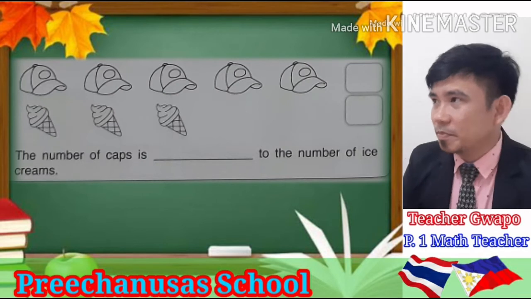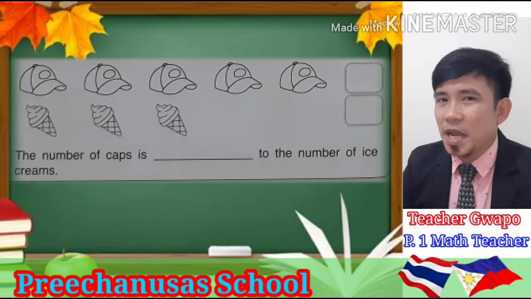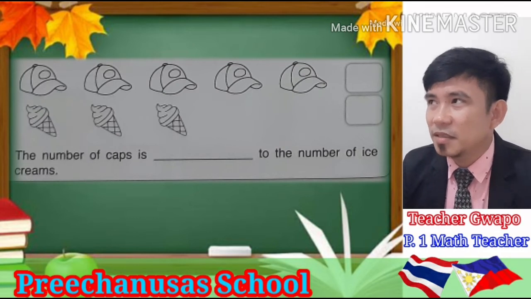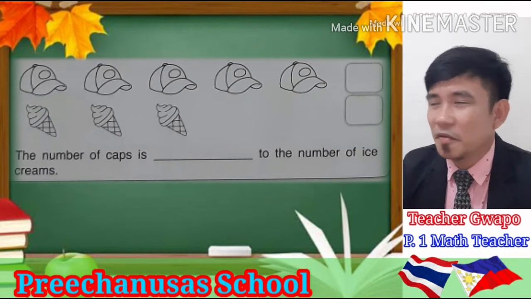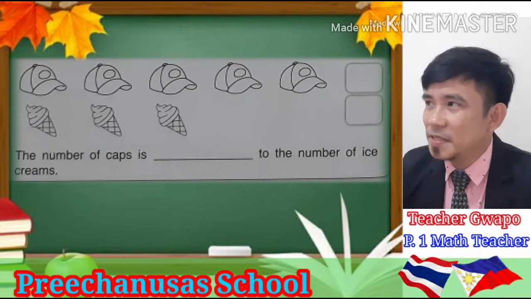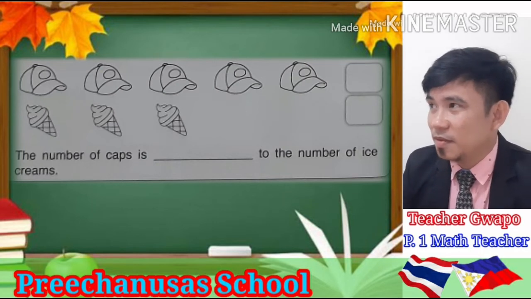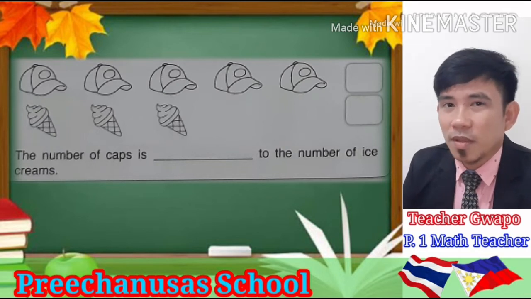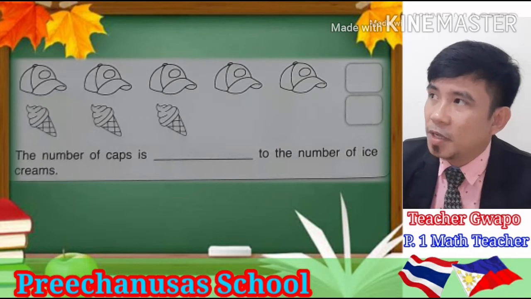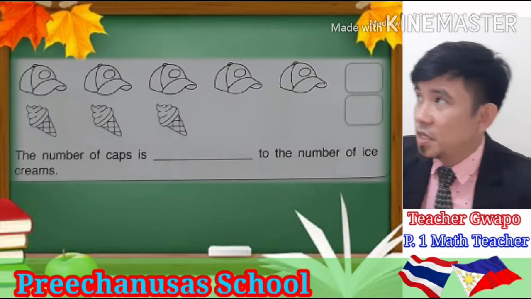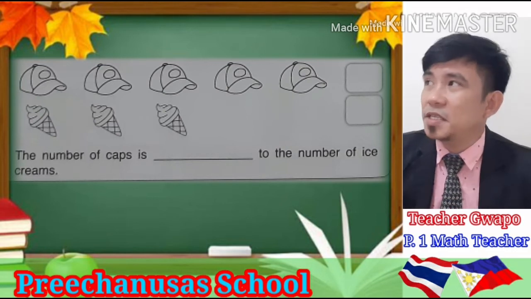Okay, take your time. You have 20 seconds left. I didn't put any timer here on the screen. Okay? Here we go. 15 seconds left for you to write your answers. Okay, I would like you to know that in exercise 1, there are only 4 questions. Now let's proceed to exercise number 2.